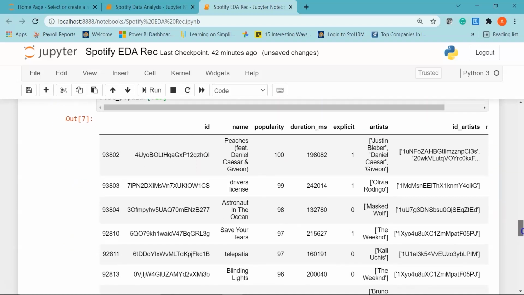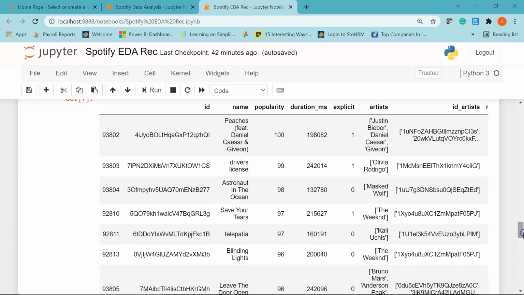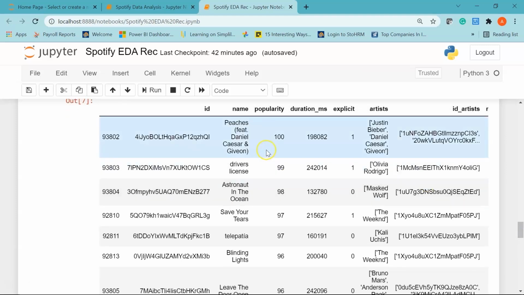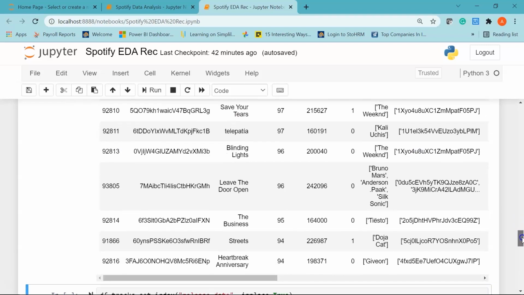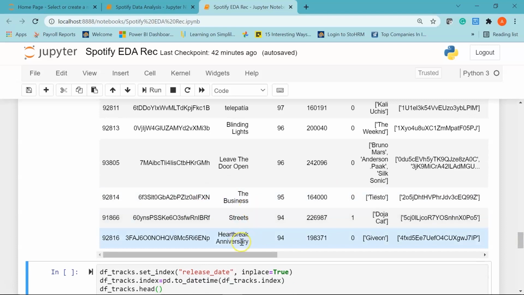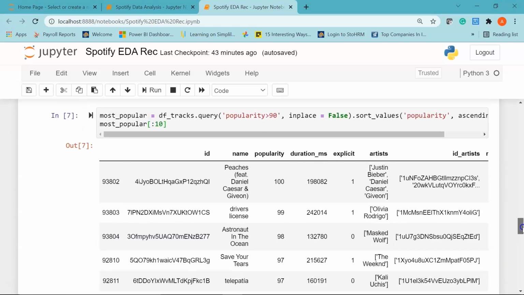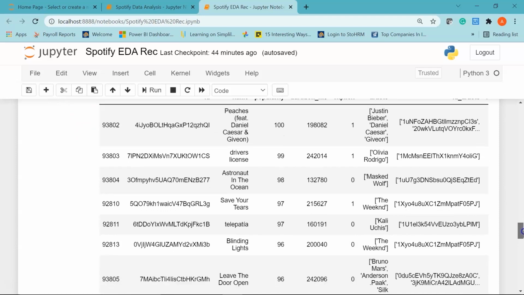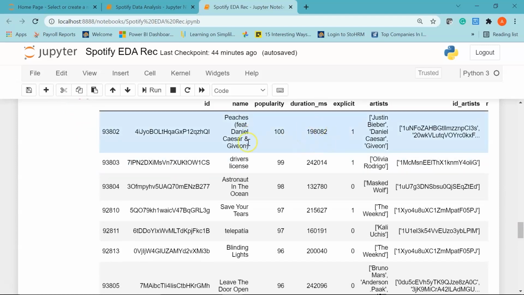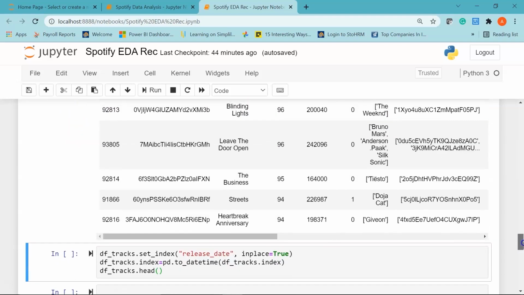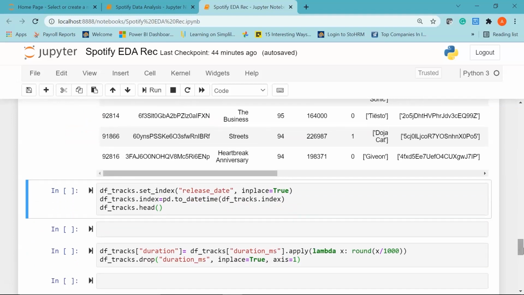So here you can see the 10 most popular songs that are present in our Spotify dataset. So first we have Peaches by Justin Bieber, Daniel Caesar and Giveon. Then we also have songs called Driver's License, Astronaut in the Ocean, Save Your Tears. We also have The Business, Streets, and Heartbreak Anniversary. So these are the most popular songs that are present in our dataset based on their popularity. You can see Peaches has the highest popularity with 100. Alright, now moving to the next cell.